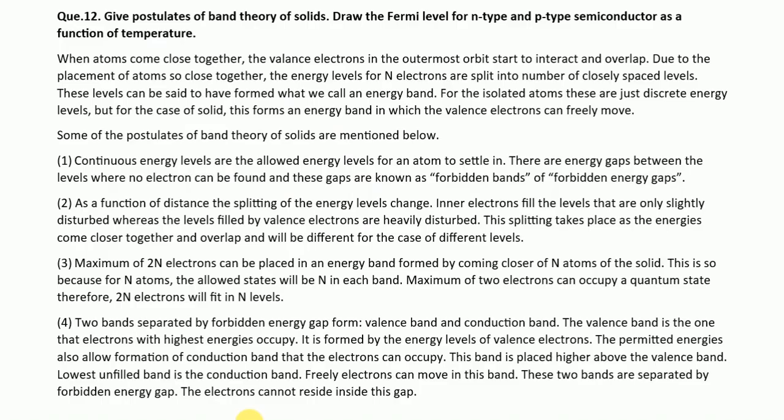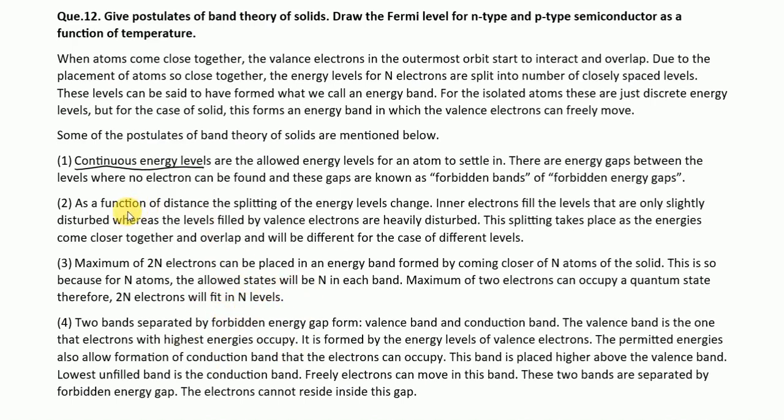The first is continuous and forbidden energy levels. Electrons are allowed to settle in specific energy bands, but there are forbidden gaps between them. Now, what are these forbidden gaps? Forbidden gaps are the gaps where the electrons cannot exist. They are forbidden.